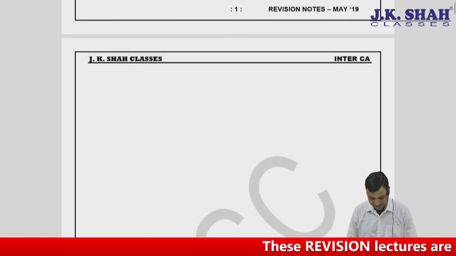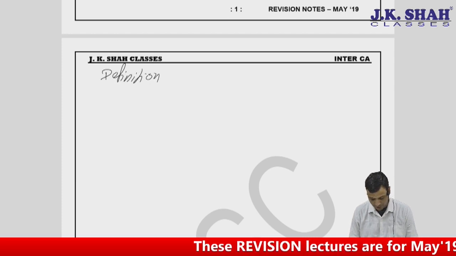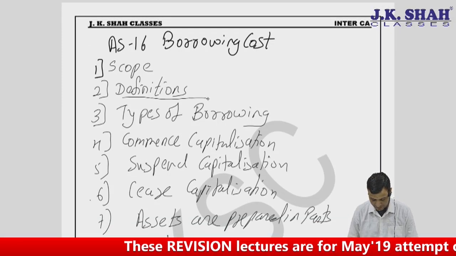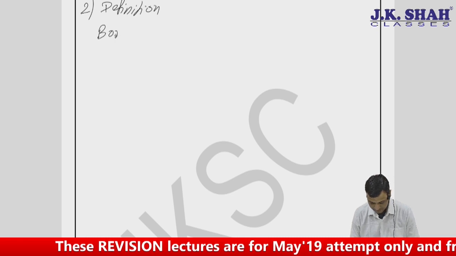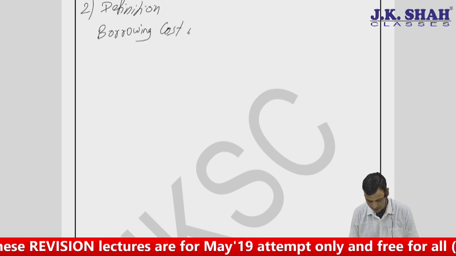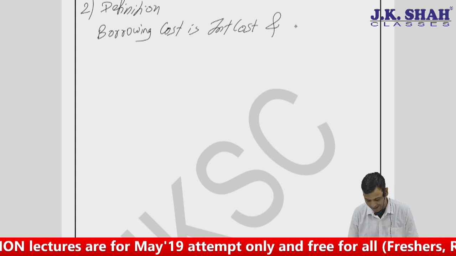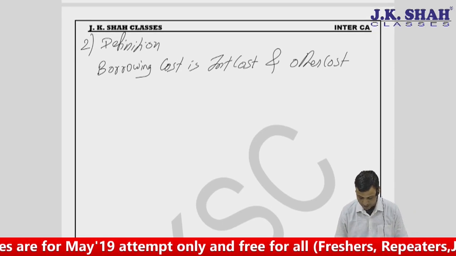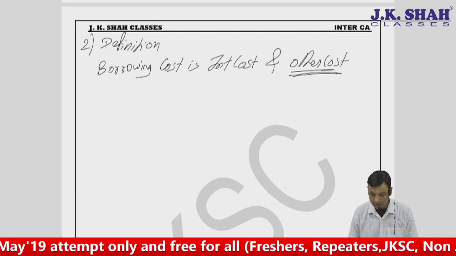Coming on to the next area, that is its definition. What do you mean by borrowing cost? The second area, the definition part. So I can say borrowing cost is interest cost and other cost. Very much important. When I say other cost, we'll learn it later what is there. Other cost